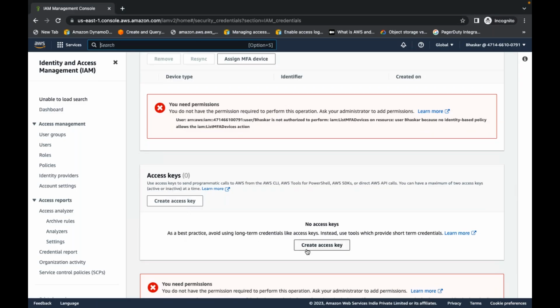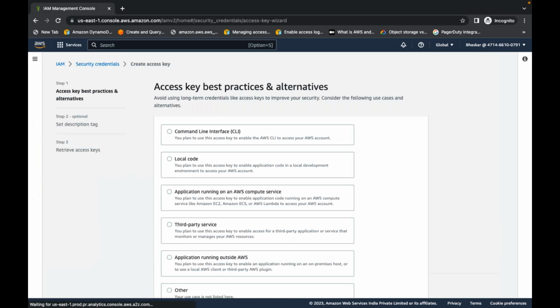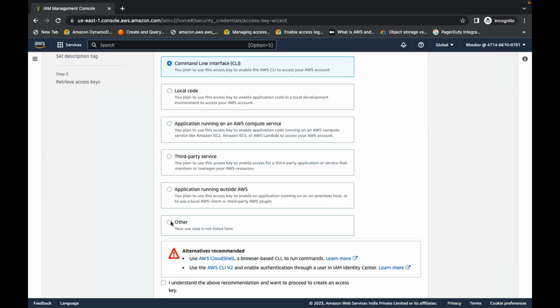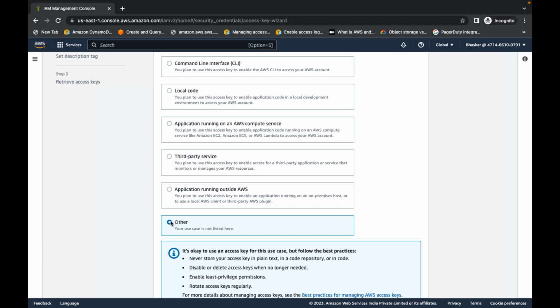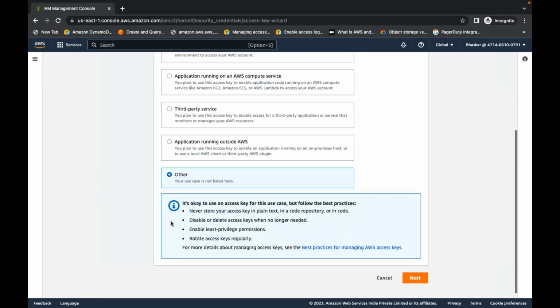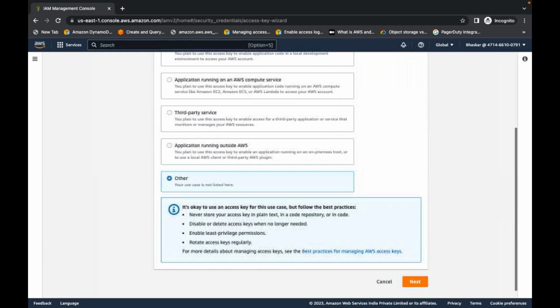This button is showing because we attached that policy, right? IAM create access key, IAM delete access key, update access key. We created one policy and attached it, so he can generate his own access keys. While generating, whether it's for a CLI or any other third party which is not listed, he can select it and click on next.